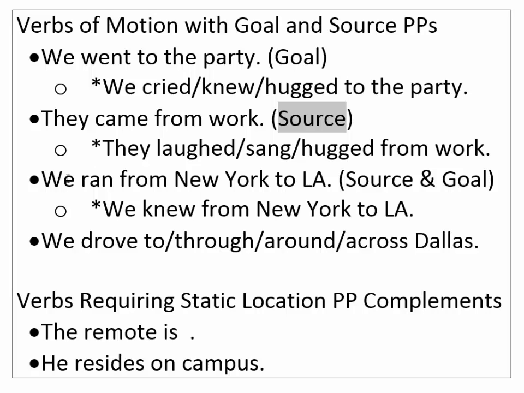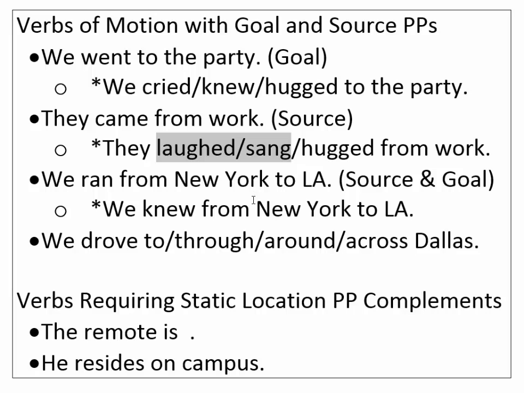With these kinds of verbs, we can in fact get both the source and goal together. So we ran from New York to LA. Here we've got two prepositional phrases occurring, one telling you the source, one telling you the goal. Okay? And again, it's dependent on particular verbs. "We knew from New York to LA" is a little bit strange, although it does seem like when you have both the source and goal, they are possibly able to function as adjuncts. Okay? That doesn't to me sound as bad as some of these others up here.